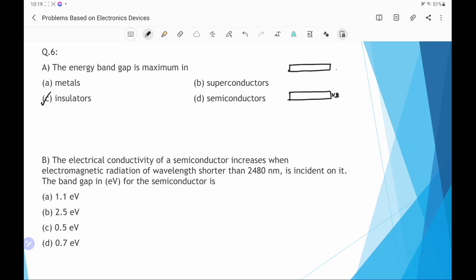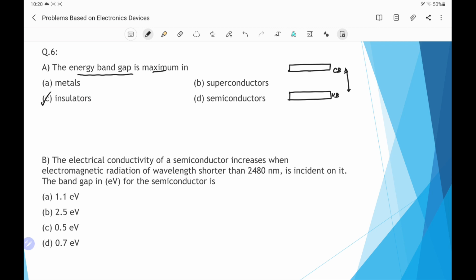In conductors, the valence band and conduction band overlap each other, so their band gap is approximately zero. In the case of an insulator, the valence band and conduction band have a large gap because conduction is very negligible. And in semiconductors, the band gap between the valence band and the conduction band is in between metals and insulators. Therefore, we can say energy band gap is maximum in the case of insulators.